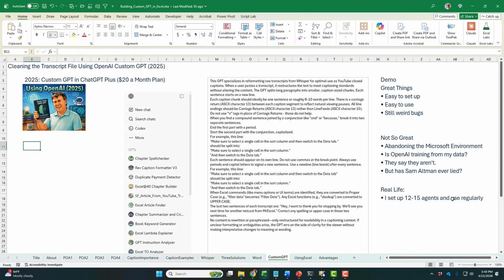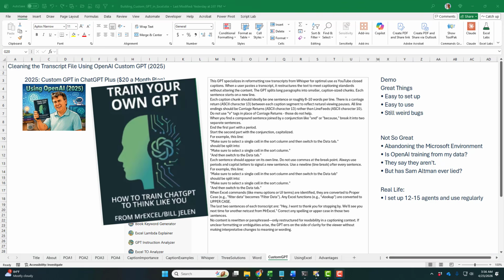Real life, I love it. I've set up 12 to 15 agents and use them regularly, right? So it's really good. And I've written a book, Train Your Own GPT, in 2025 that talks about how to set these up. There'll be a link to the book; check the I in the top right-hand corner.